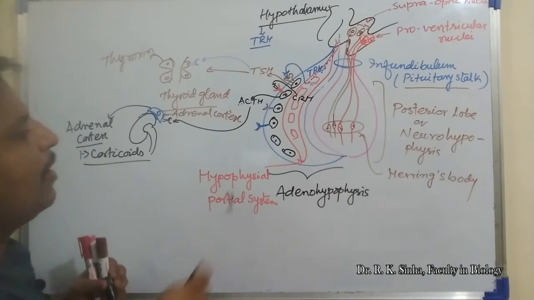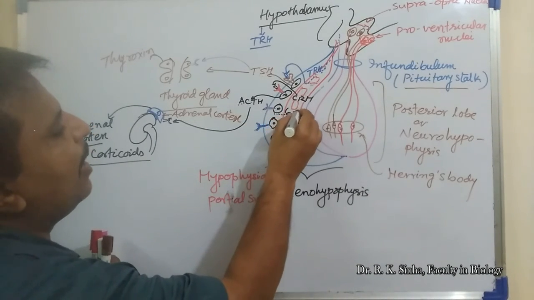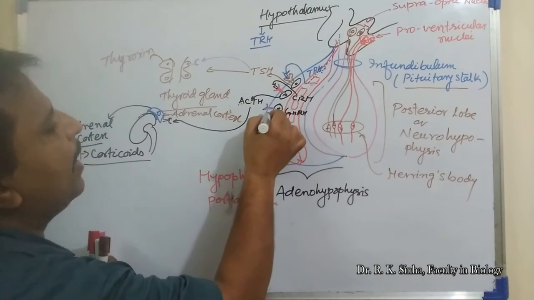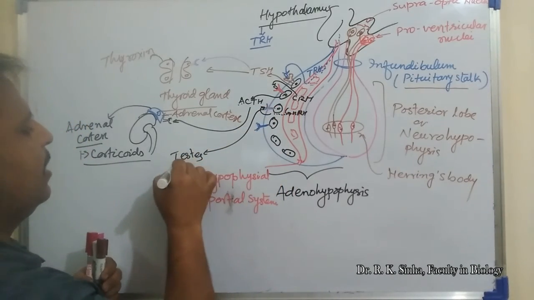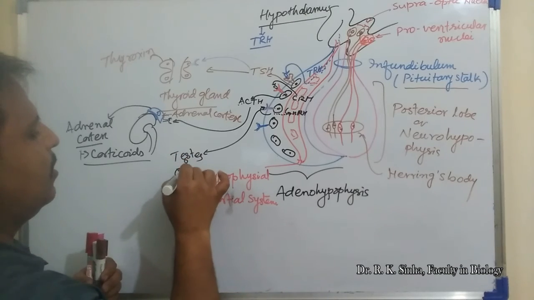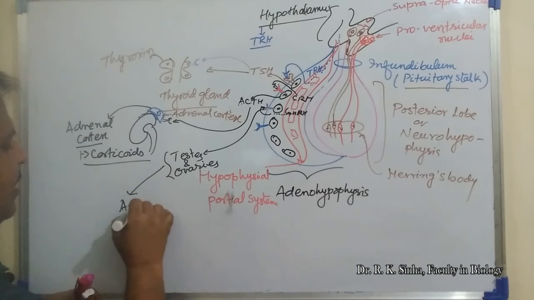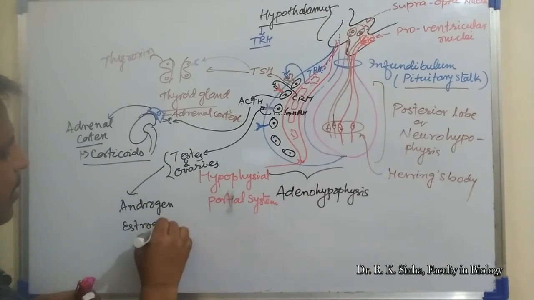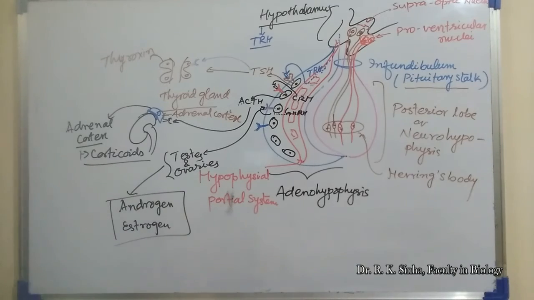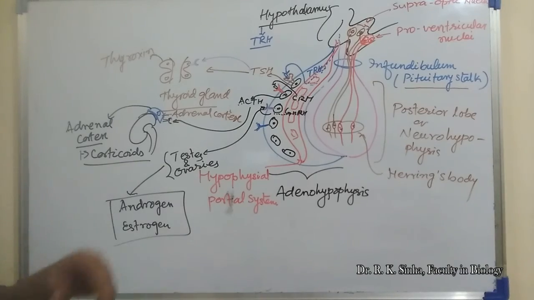Like this, another hormone will come here, and this hormone is GnRH. This will bind over the surface here, and it will go to the testis and ovaries, and activate them to release androgen and estrogen, like this. The rest of the hormones, and the inhibiting hormones, we will discuss in later videos.